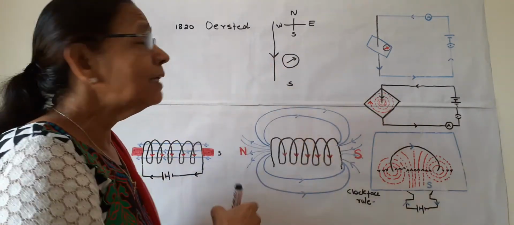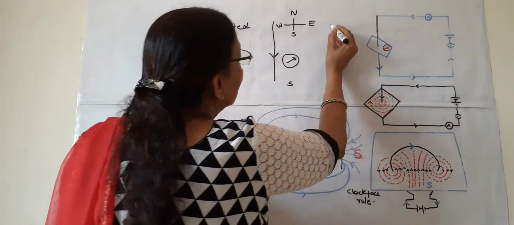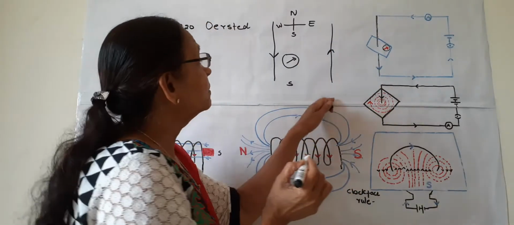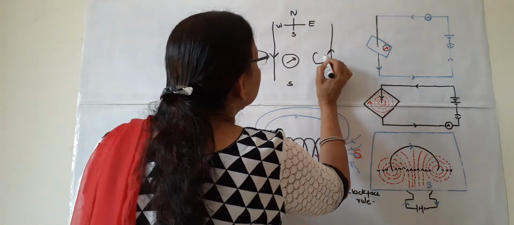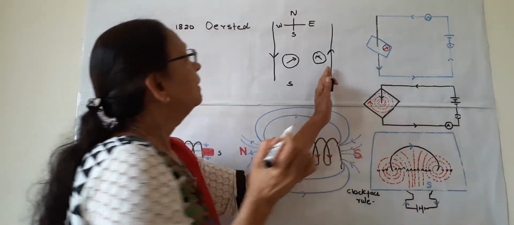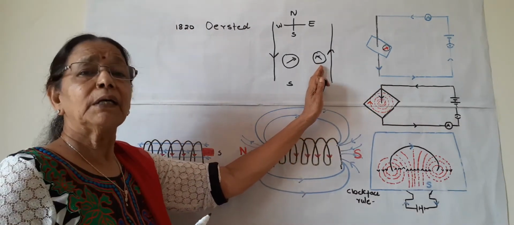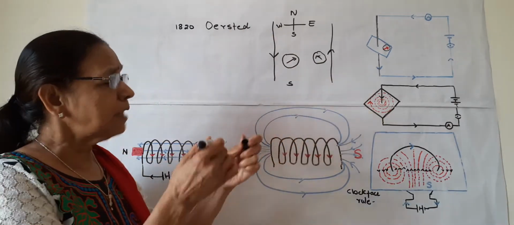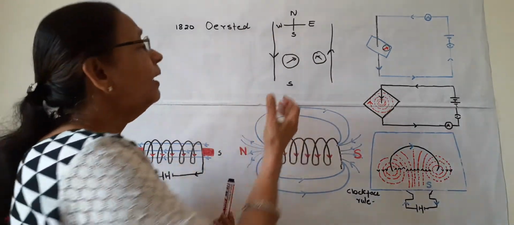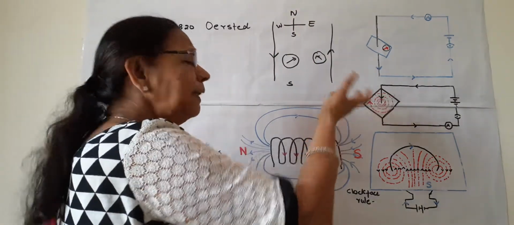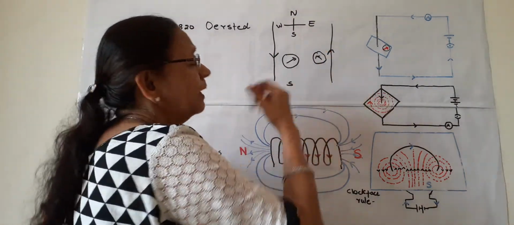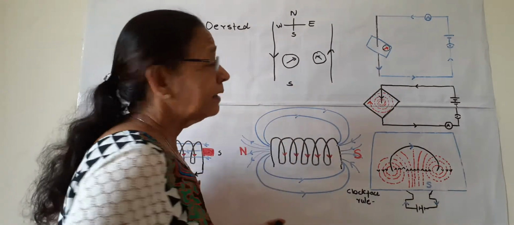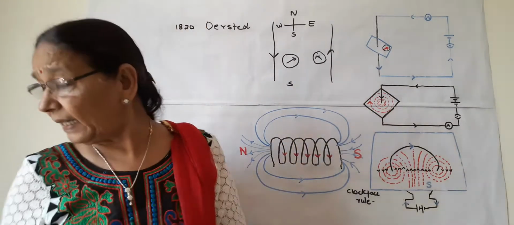If the terminals are changed and the current is going upward, from south to north, then the needle of the compass deflects towards the west. So this is how we can identify the direction of the current and relate it with the direction of the magnetic field.